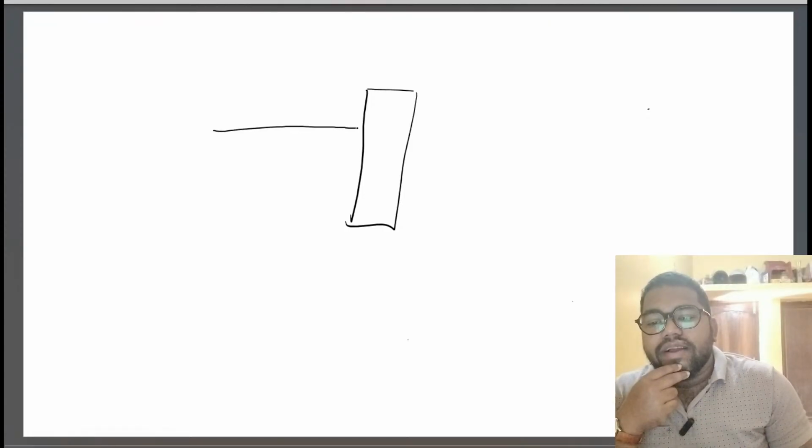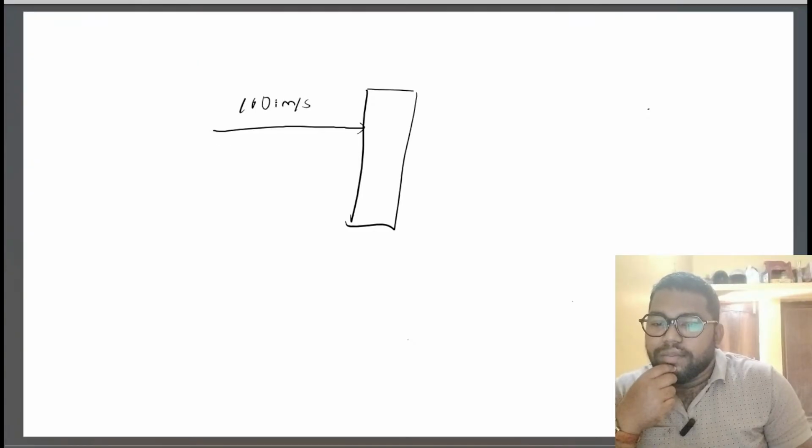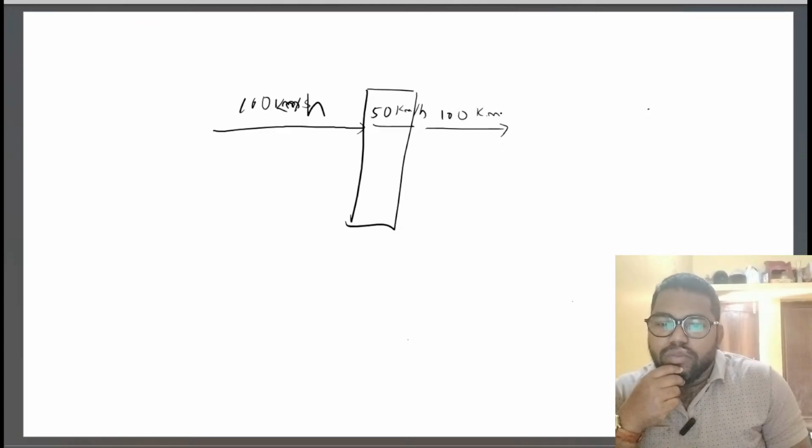When light comes, suppose let me take 100 kilometer per hour. Then when they enter into the surface, their speed decreases to 50 kilometer per hour. When they come outside, then again their speed becomes 100 kilometer per hour.